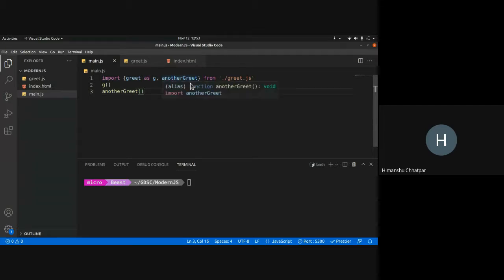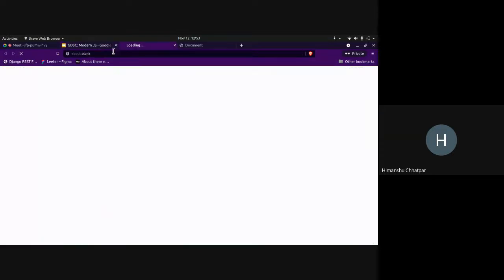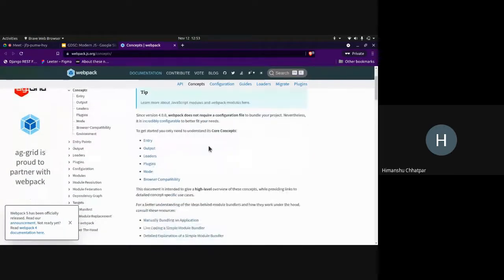So it usually creates a new single file, and in that you put all your code in the order of dependencies and use bundle optimizations so that the code is optimized. What are those techniques? You remove unreachable code and remove unused exports. So this is Webpack. If you are interested, you can read more about Webpack over here.